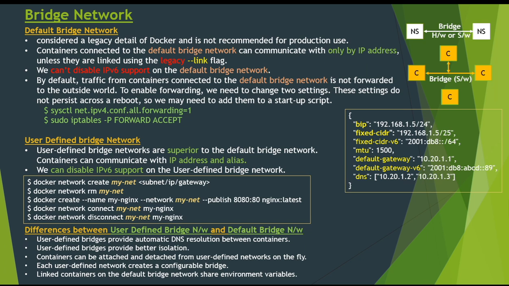If we run the same application stack on the default bridge network, we have to manually create links between those containers using the legacy --link flag. These links need to be created in both directions, so we can see this gets very complex with more than two containers which need to communicate with each other.